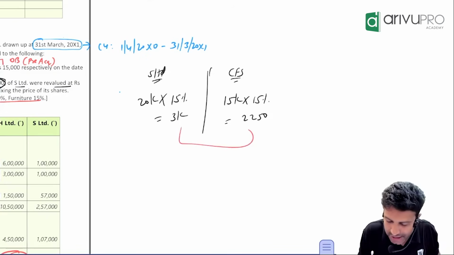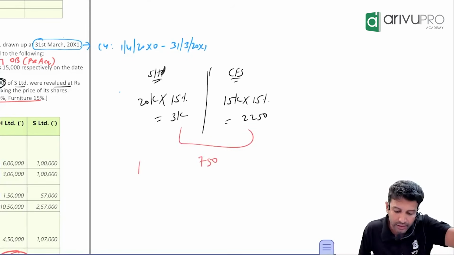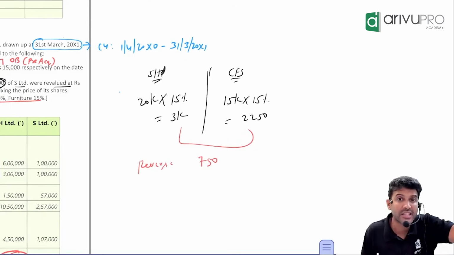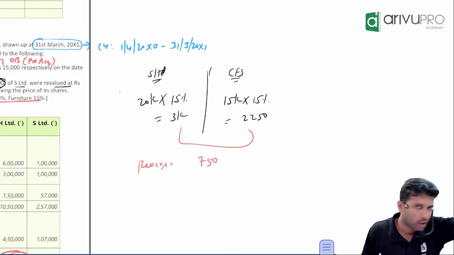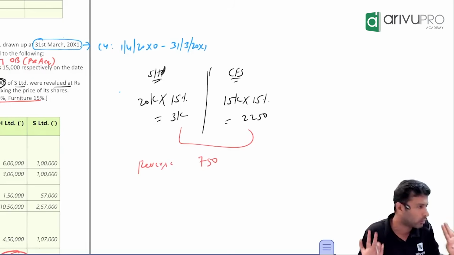How much extra have they already charged? 750. Now, do we have to charge this or reverse this? Reverse. Mistake or consolidation adjustment? Not a mistake, purely a consolidation adjustment. All are market value down.